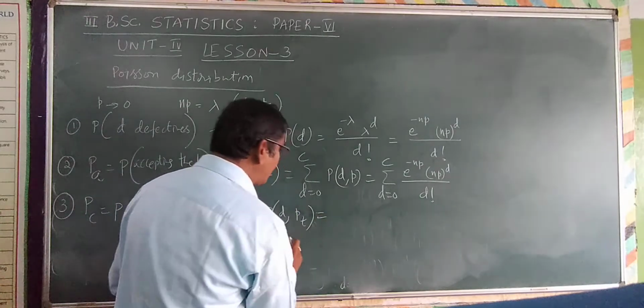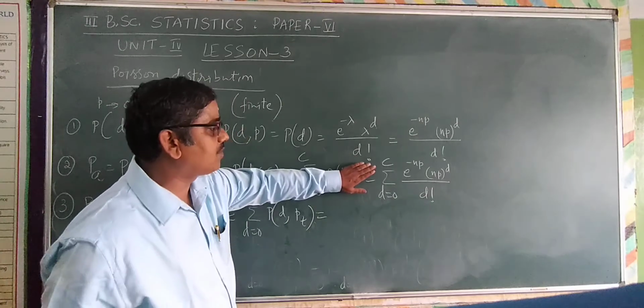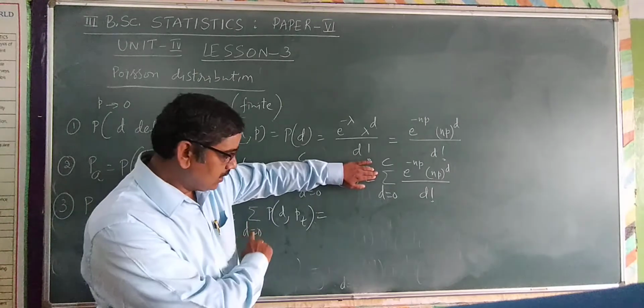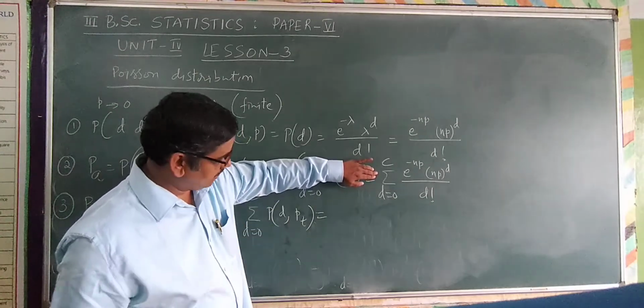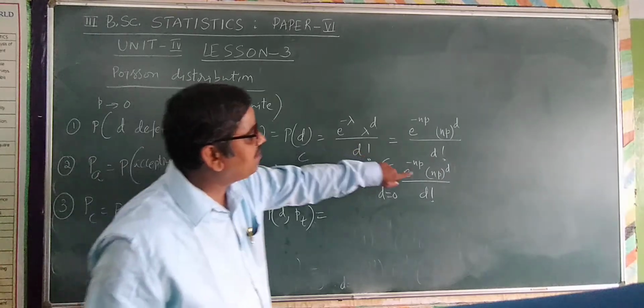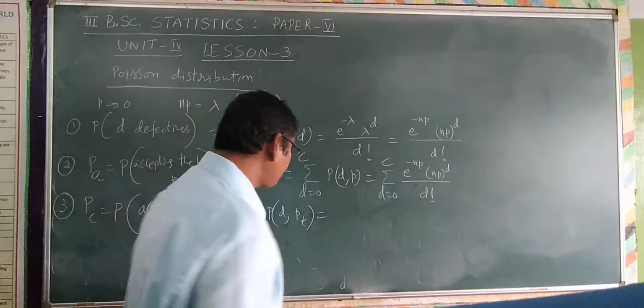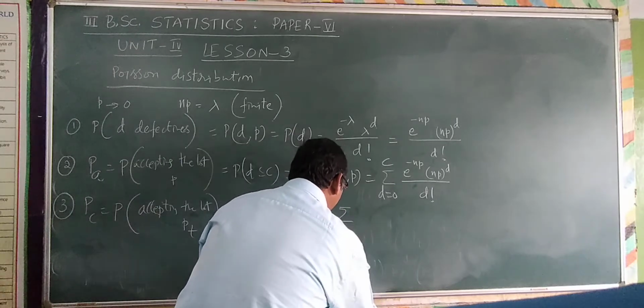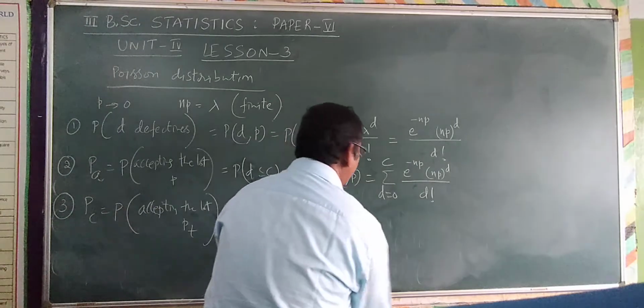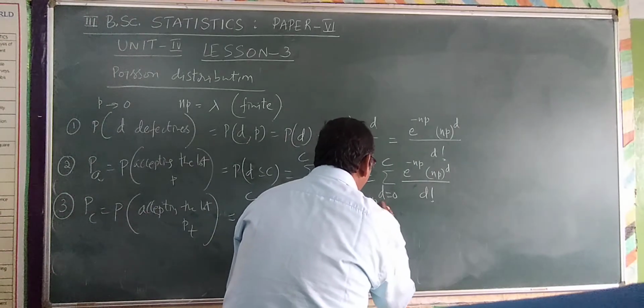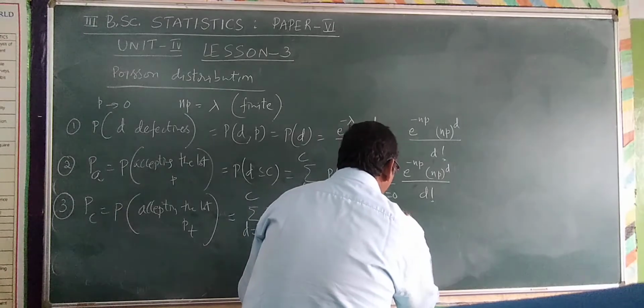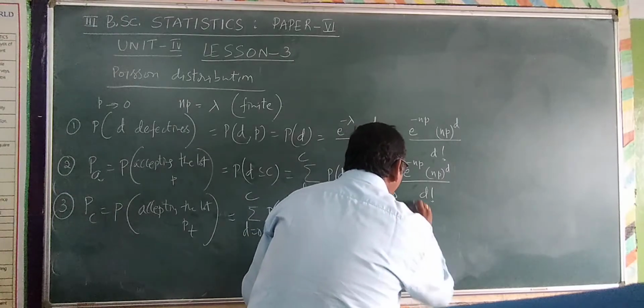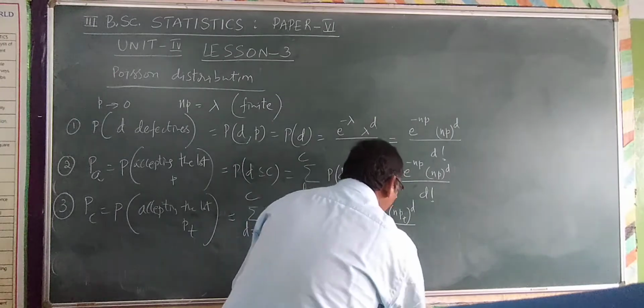You refer to the same formula, the second formula, and write consumer's risk and producer's risk. In the consumer's risk, you replace P with PT. So it is summation D is equal to 0 to C of e power minus NPT into NPT whole power D divided by D factorial.